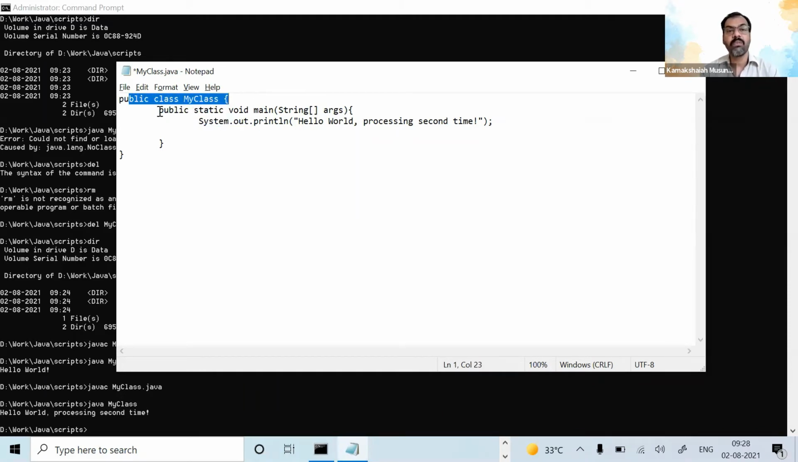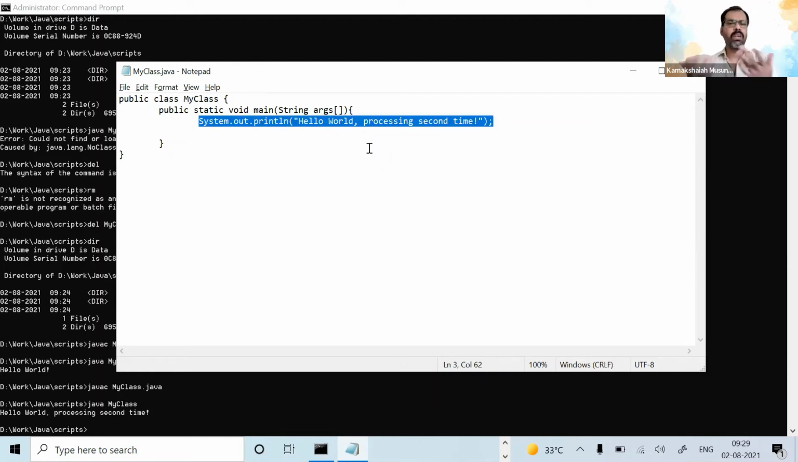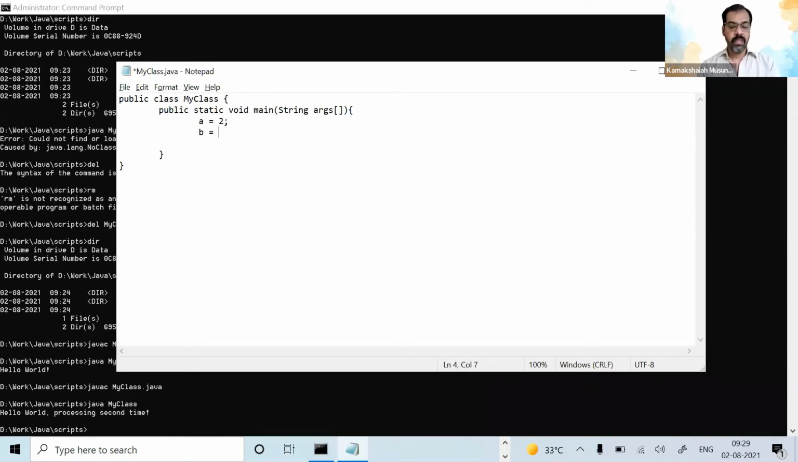So there should be one class, one method, and the method must be main, and main should have the arguments just like this. You can also change this, it doesn't matter. Java is highly flexible. You can keep the brackets after the args or after String, doesn't matter. And then System.out is actually the logic. Whatever the logic, instead of this, I define, maybe, a is 2 and b is 3.